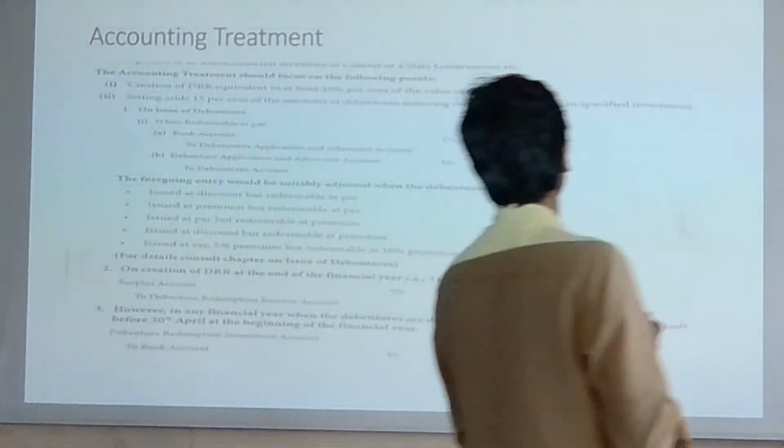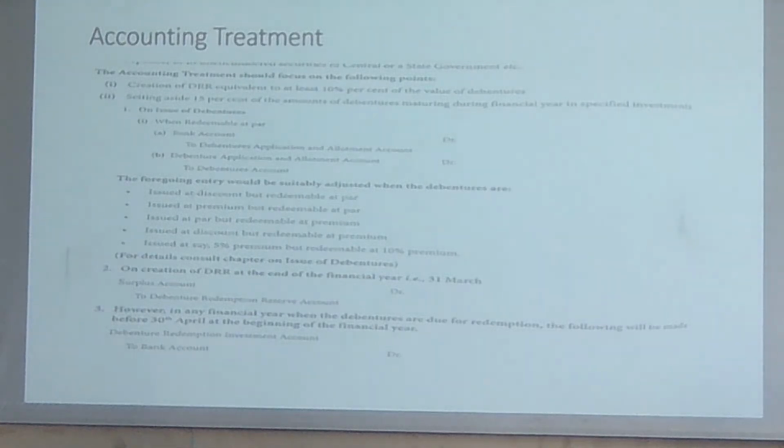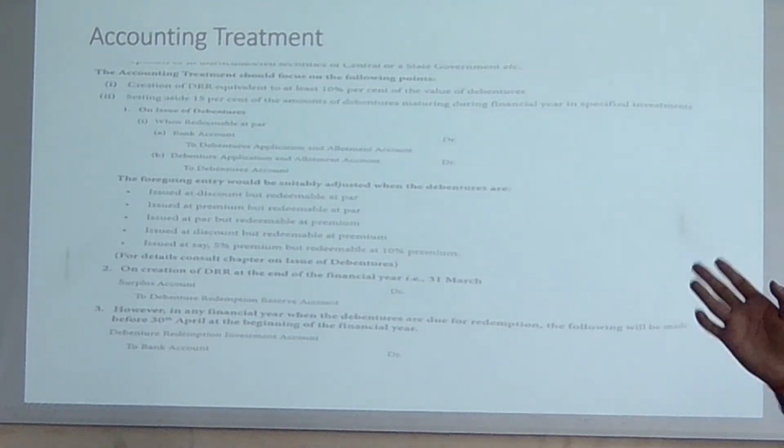Creation of DRR treatment should focus on the following points. Creation of DRR equivalent to at least 10% of the value of debentures. Can you see that? Let's say 500 crore, so 10% is 50 crore rupees that you need to create as a DRR. Now, second point, setting aside 15% of the amount of debentures maturing during the financial year. Do you know what this 15% is? Marketable securities: 10% or 15%, how much is that? 25%. What about the remaining 75%? Still you can face some kind of problem. So try to understand that.